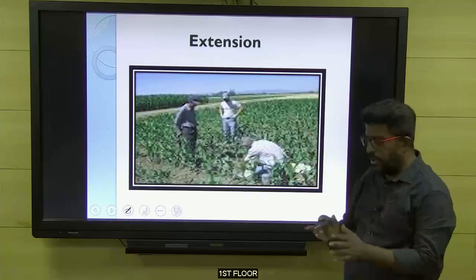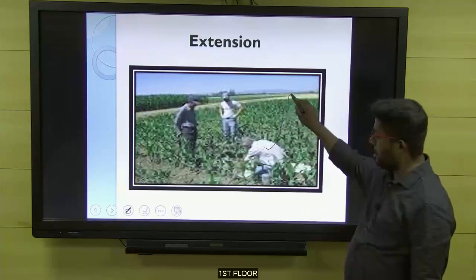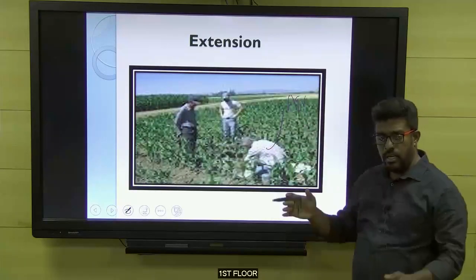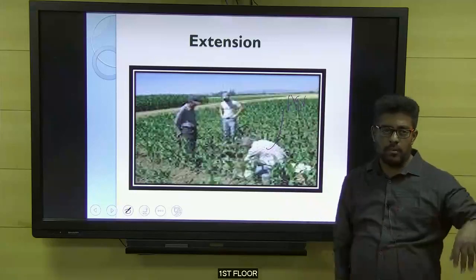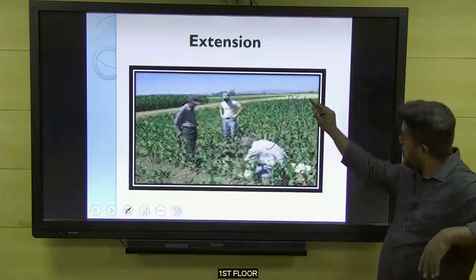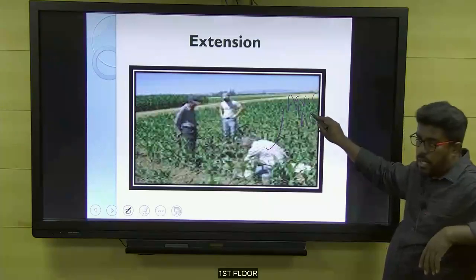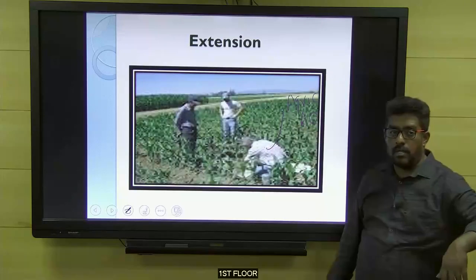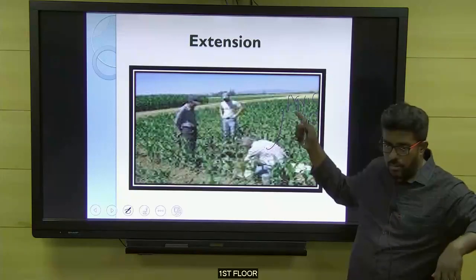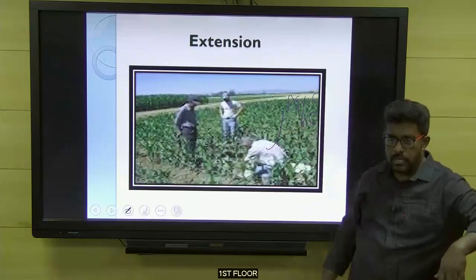To solve the issue, I may go to the nearby agricultural office, because you know that across the entire country we have agriculture departments established by the Government of India and the states. I'll go to the agricultural office. There the agricultural officers may or may not be available. When they're not available, what will the office people say? Sir is not available. You come and meet sir after 2 days or 5 days, like that they'll respond.